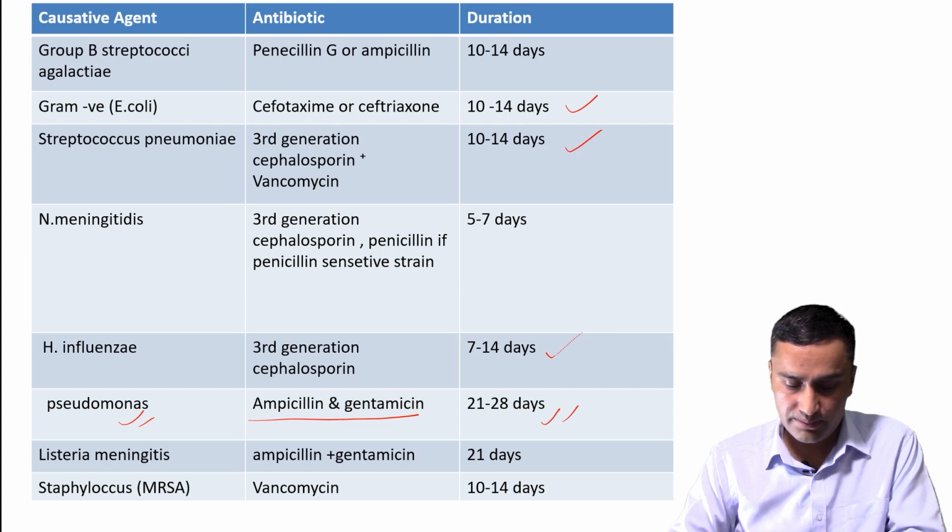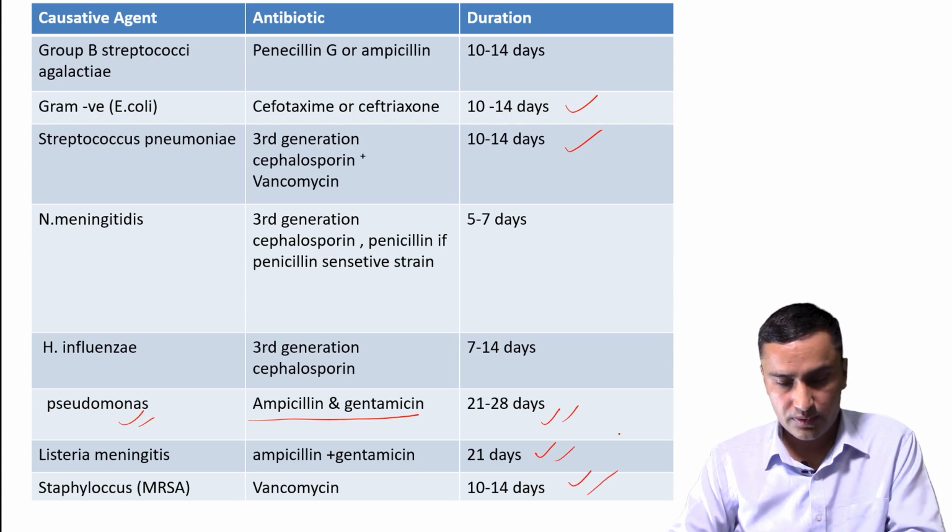For Listeria meningitis, the antibiotic of choice is ampicillin and gentamicin, and duration is 21 days. And for MRSA, methicillin-resistant staph, vancomycin is the drug of choice, and duration of therapy is 10 to 14 days. So by this discussion, we complete the common picture of meningitis: signs and symptoms, laboratory findings, and causative organisms. In the next topic we will discuss tubercular meningitis.